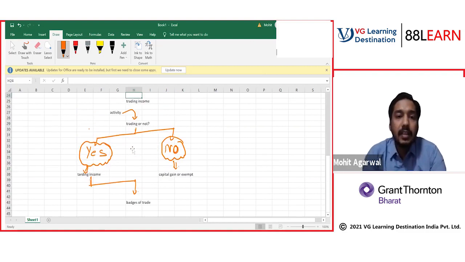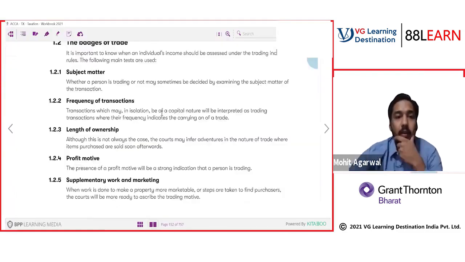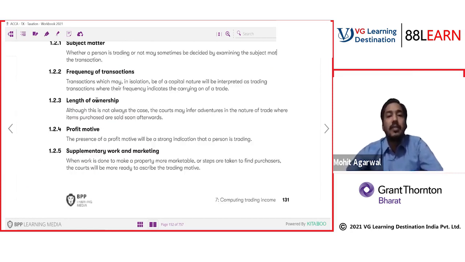So the first thing we have to look out for in this topic is badges of trade. In badges of trade, the first thing is subject matter. Whether the person is trading or not may sometimes be decided by examining the subject matter of the transaction. So what do you mean by subject matter of transaction? Subject matter, intention of the transaction.